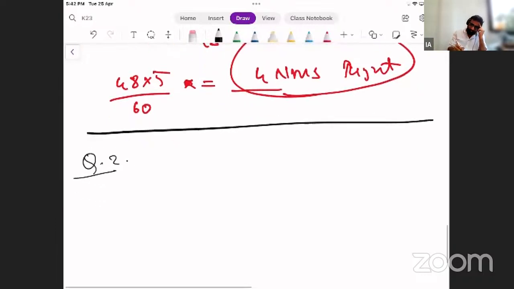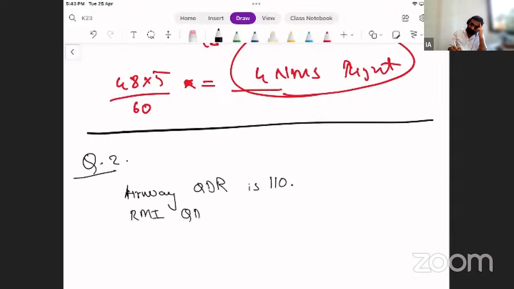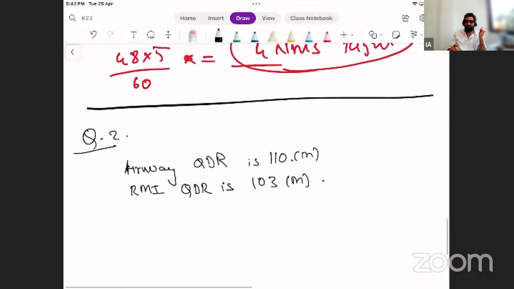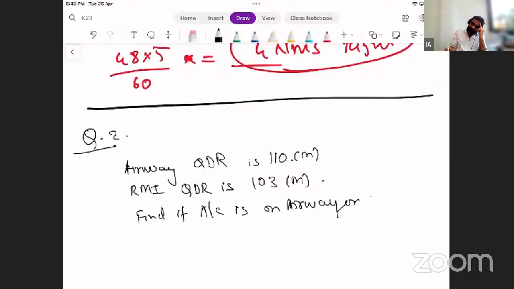Question number 2. Airway QDR is 110. RMI QDR is 103. Find if aircraft is on airway or not.